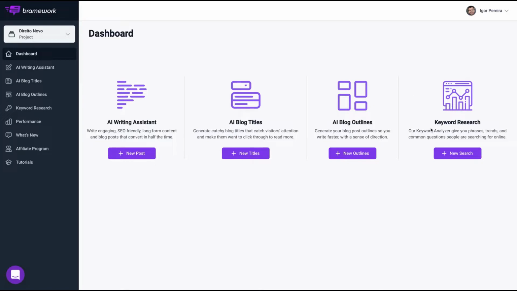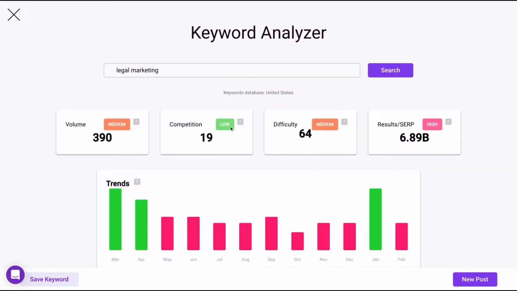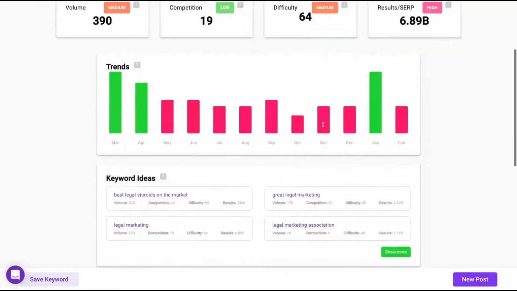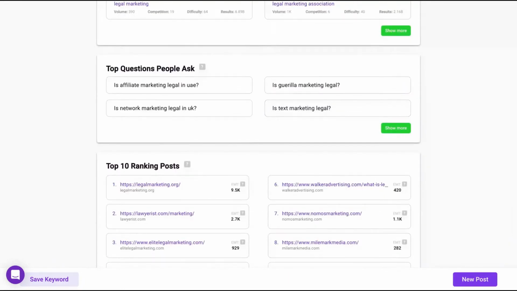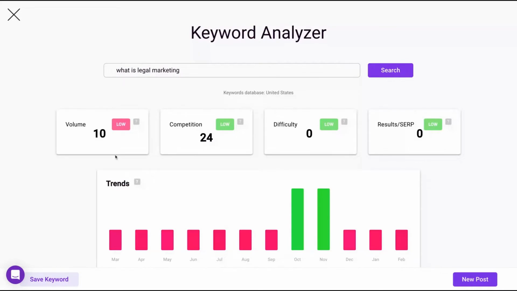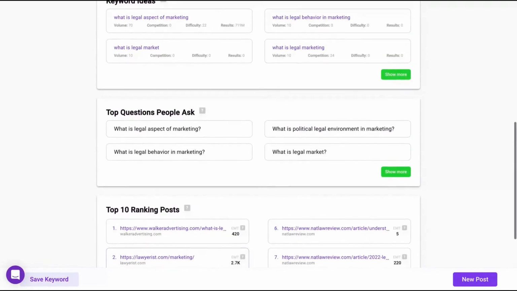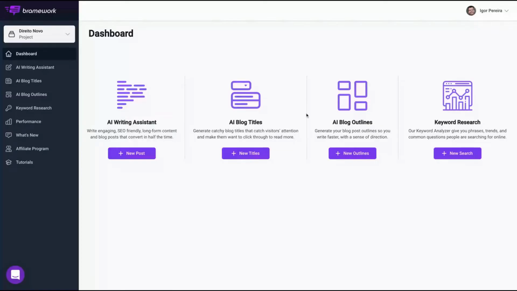Okay, so you start with your keyword research. You can use Brainwork or your preferred keyword research tool. Now I want to write about legal marketing. I have a low competition here, somewhat difficult. They suggested some questions. Then I'm gonna tackle a little bit and I'm gonna research what is legal marketing. It's a better one. I have low volume, but I have low competition. I can rank for that keyword. It could be a blog post.